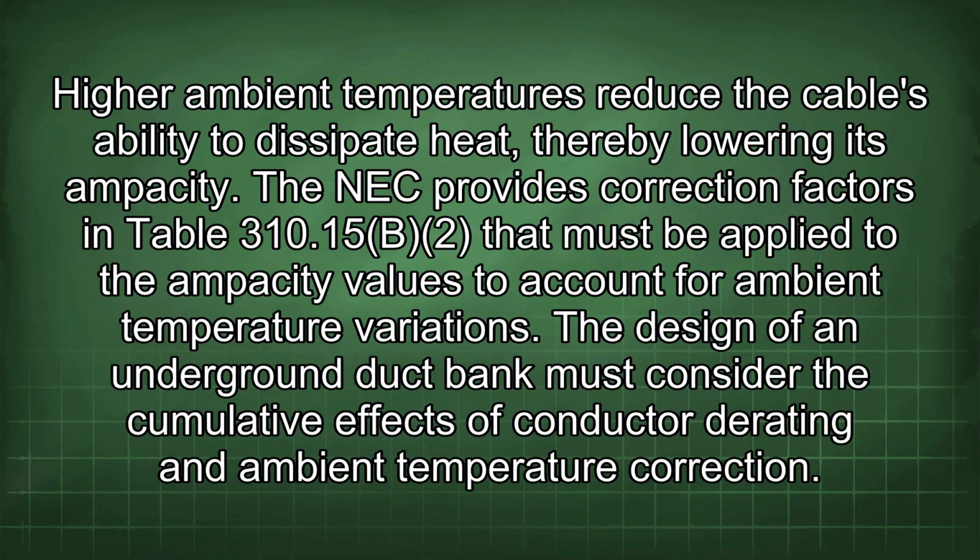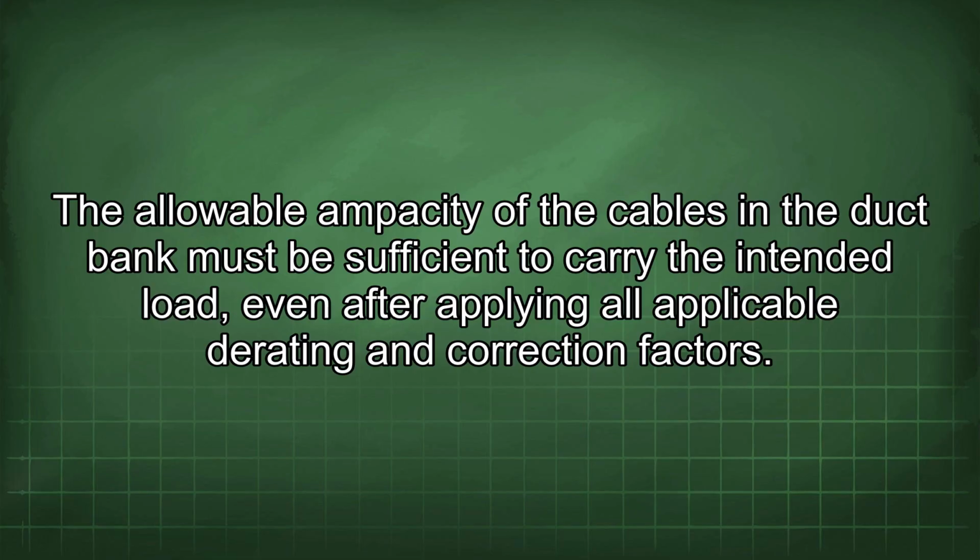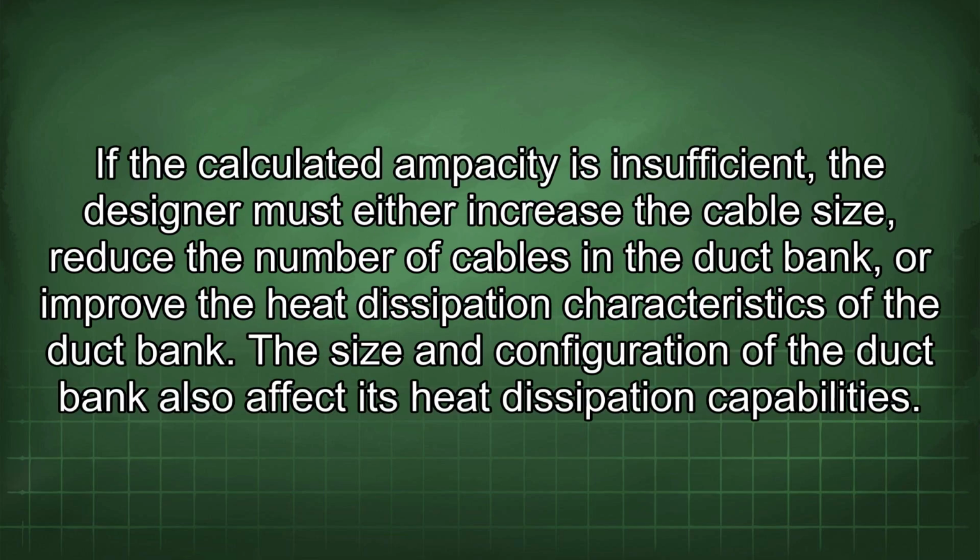The NEC provides correction factors in Table 310.15(B)(2) that must be applied to the ampacity values to account for ambient temperature variations. The design of an underground duct bank must consider the cumulative effects of conductor derating and ambient temperature correction. The allowable ampacity of the cables in the duct bank must be sufficient to carry the intended load, even after applying all applicable derating and correction factors. If the calculated ampacity is insufficient, the designer must either increase the cable size, reduce the number of cables in the duct bank, or improve the heat dissipation characteristics of the duct bank.